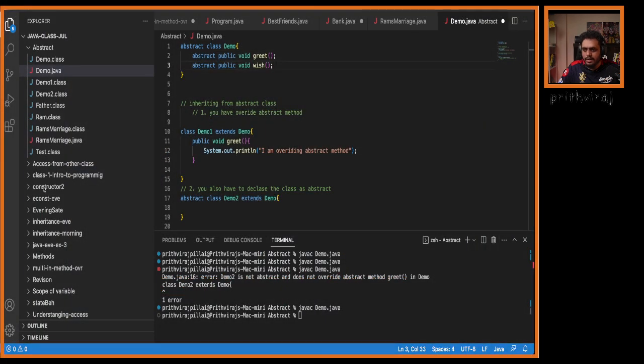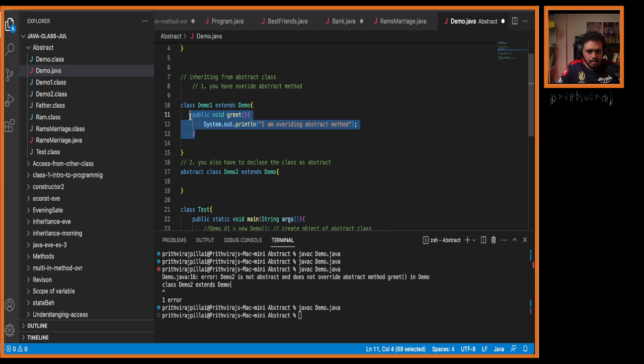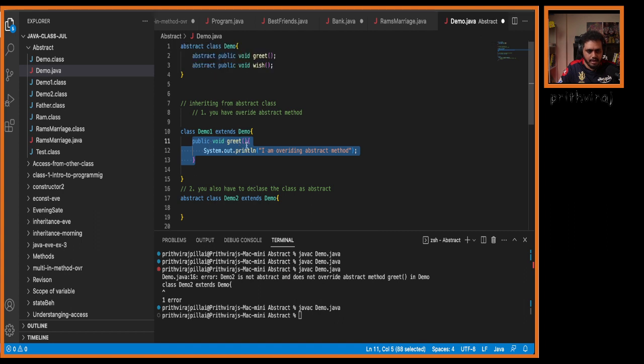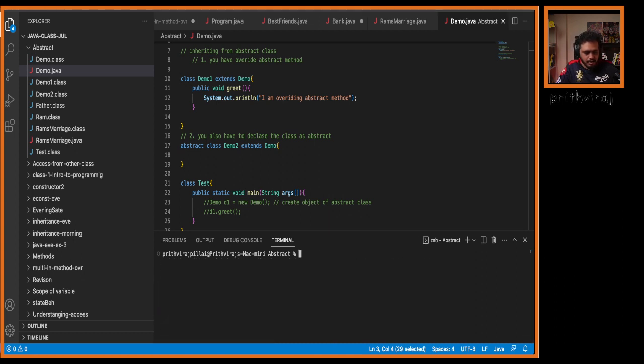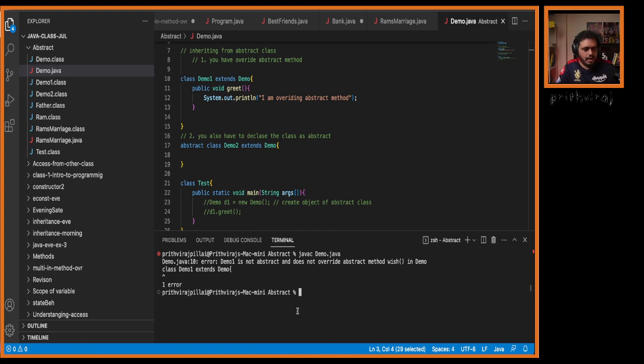Now can you guys see? I have another abstract method called wish. Now I have only overridden the greet method. I have not overridden the wish method. So is it possible? Let us see that. Javac Demo. Now what is happening?